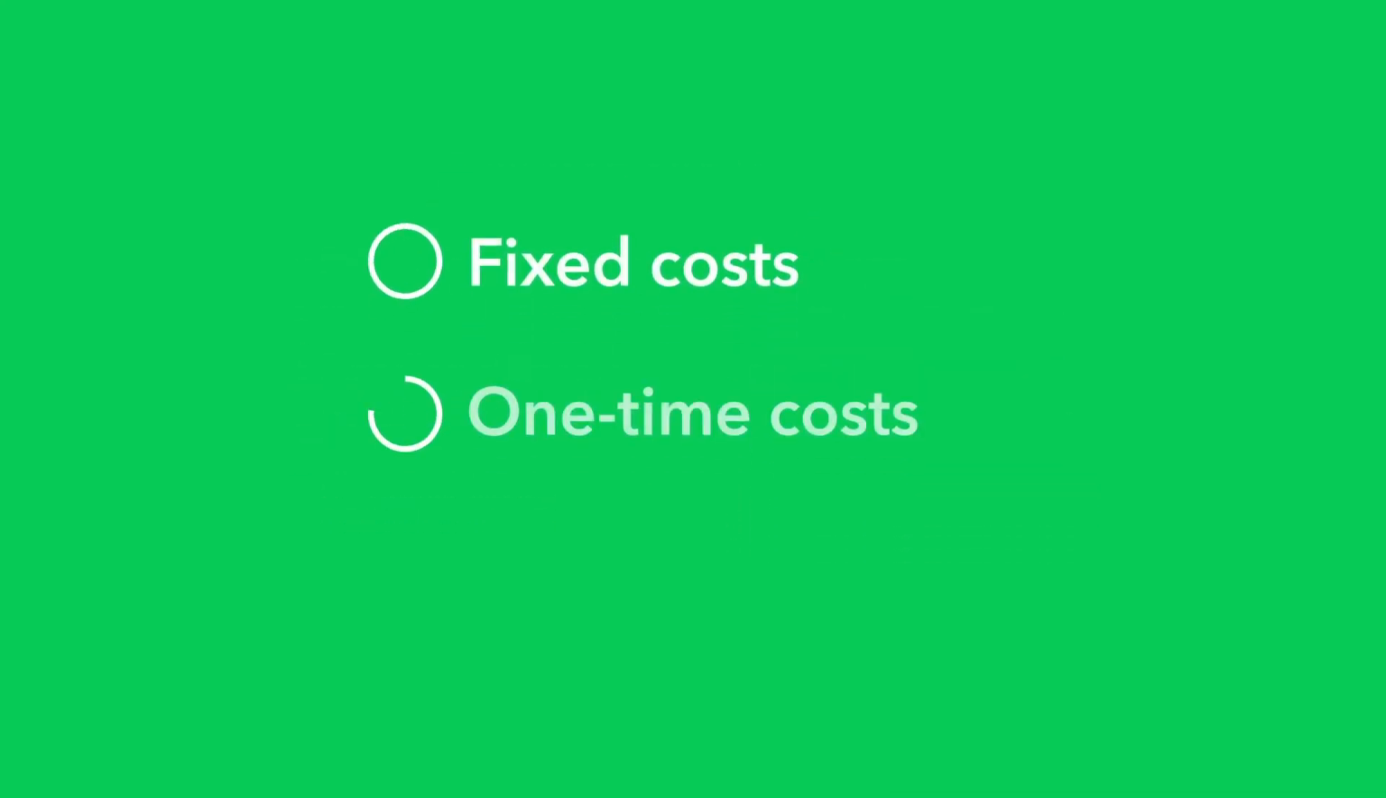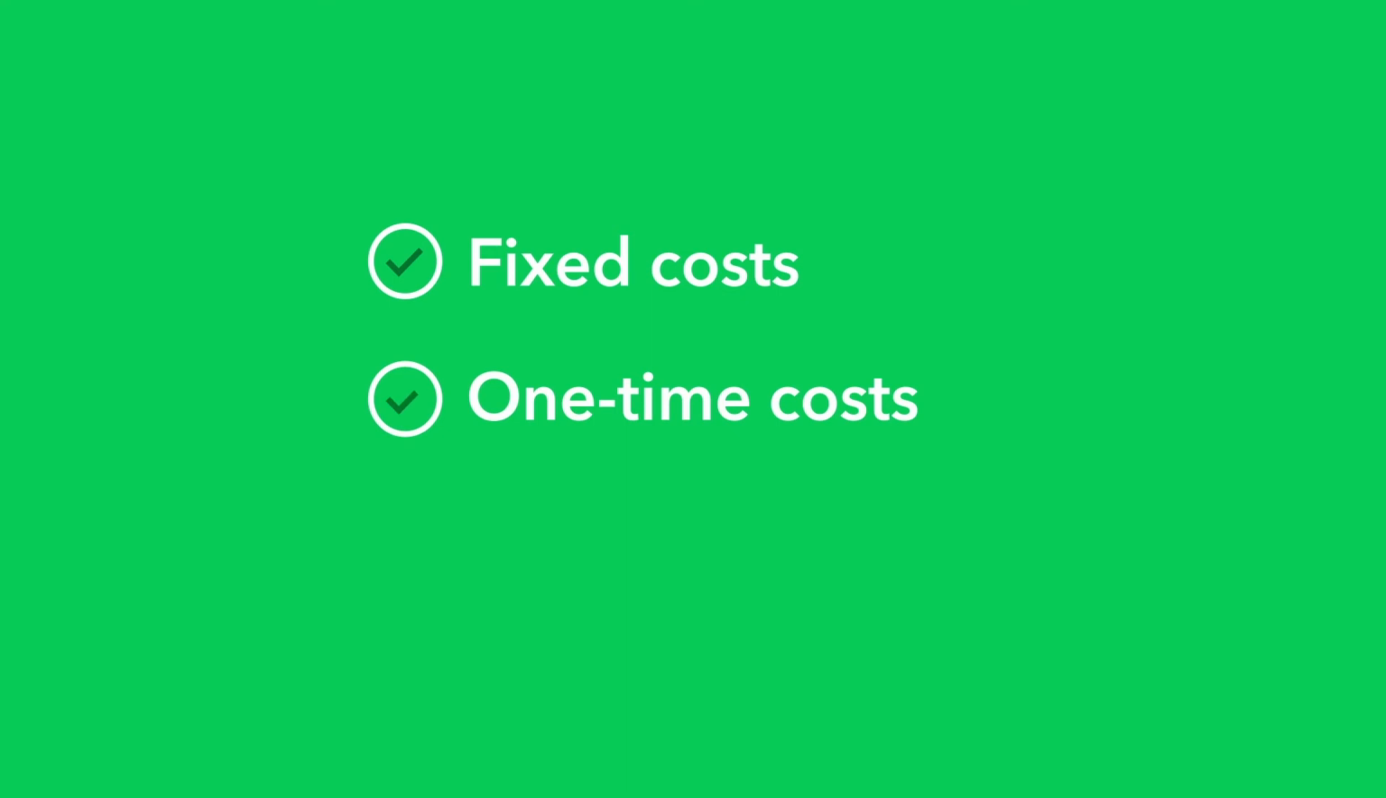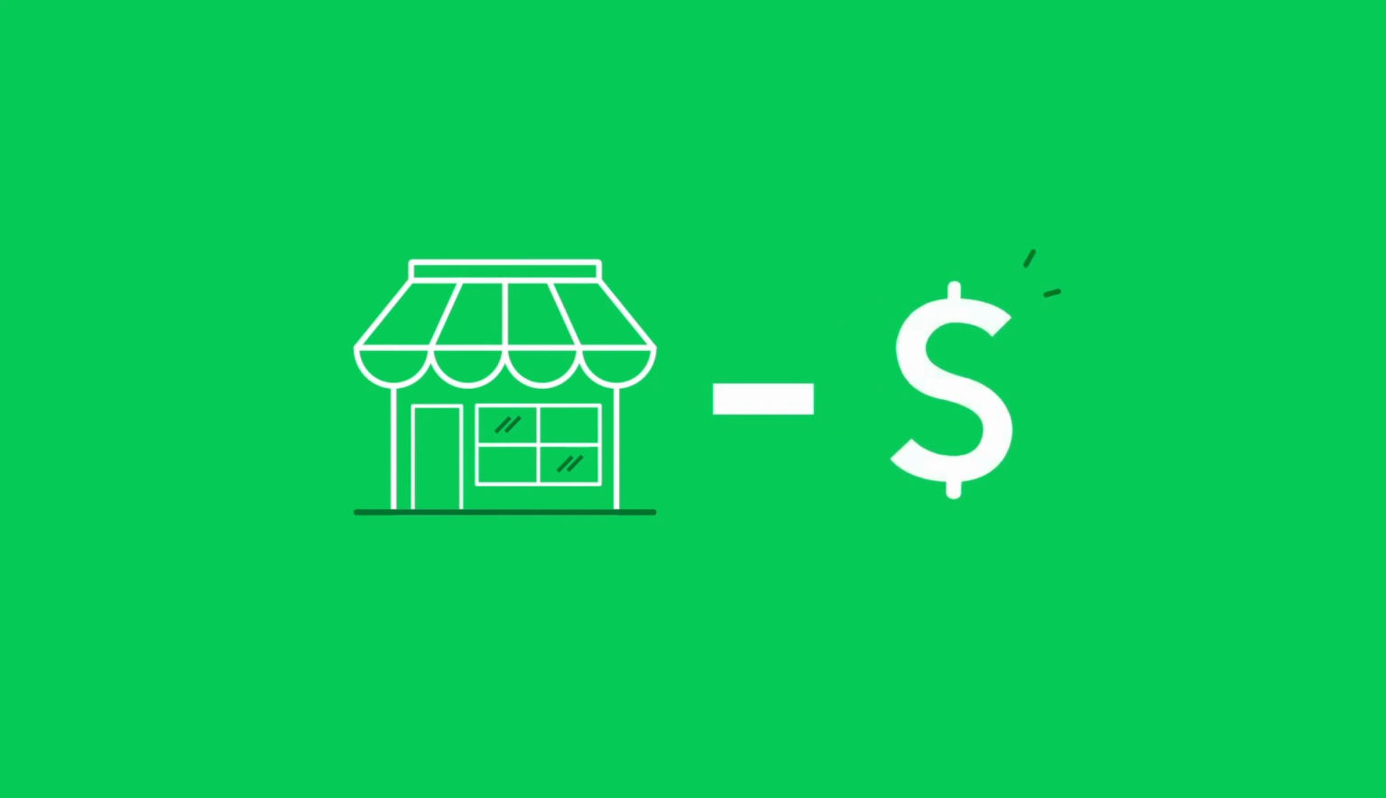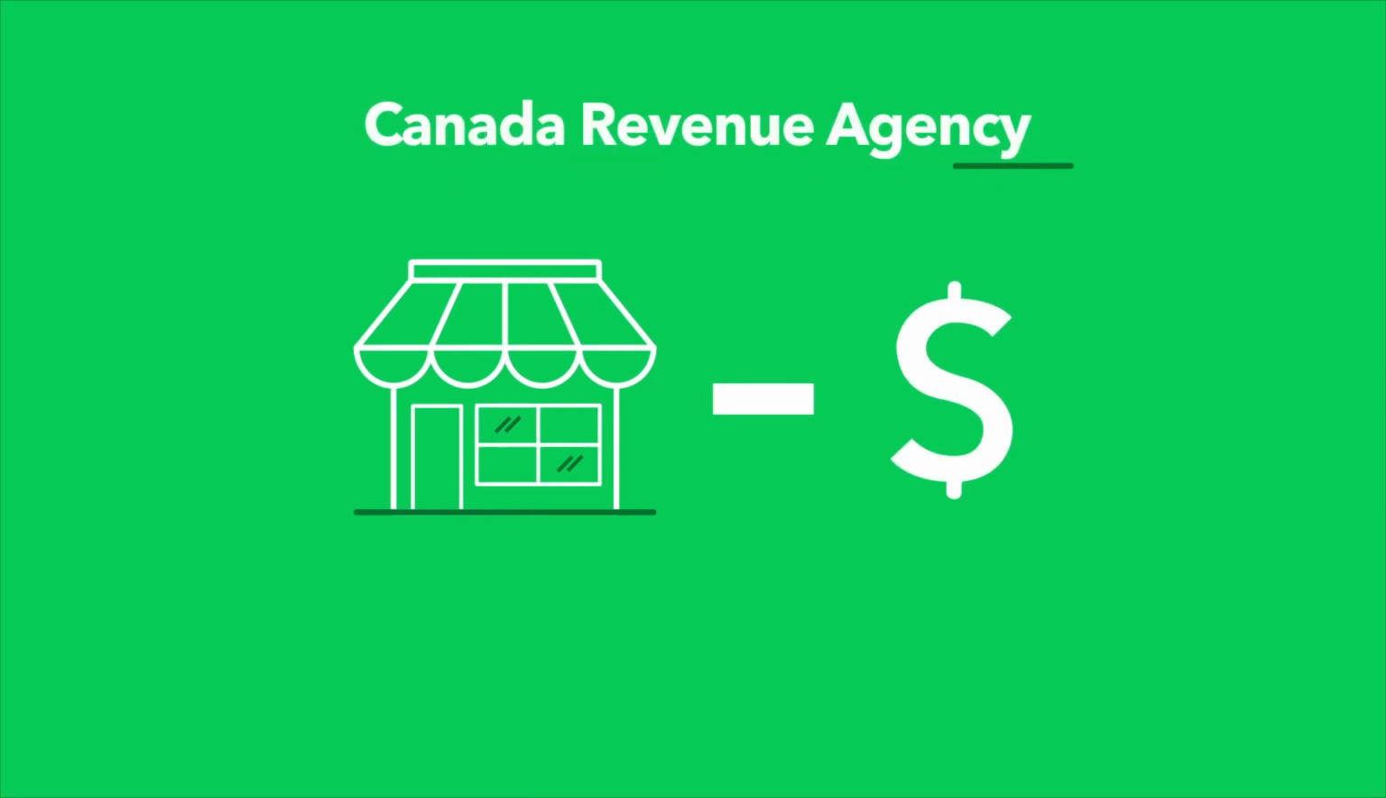So that's the basics of fixed costs and one-time costs. Now, it's time for the important part, deductibles. When you're starting a business, there are certain things you're allowed to deduct as you get things going. According to the Canada Revenue Agency, you can deduct any startup costs as business expenses, but they must be incurred after the day your business started. You must be clear about your business start date if you want to rack up those expenses.